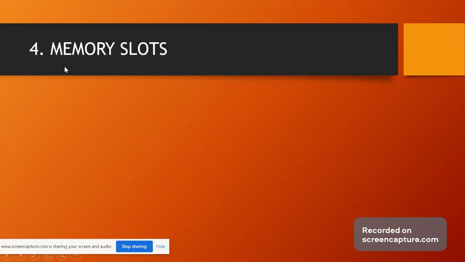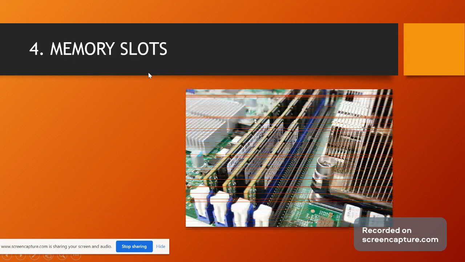And here is the thing: memory slots. And for the memory, for storing the data, where will we store it? So basically there are two types of memory storage. The first one is RAM and ROM. For the RAM, these are the ports to insert the RAM.